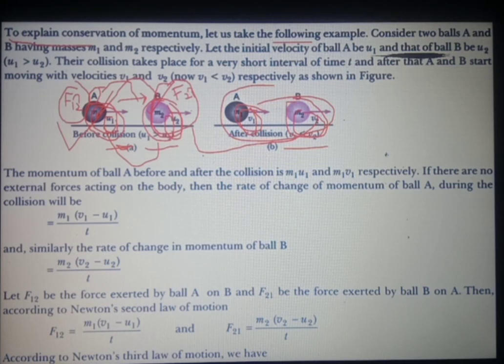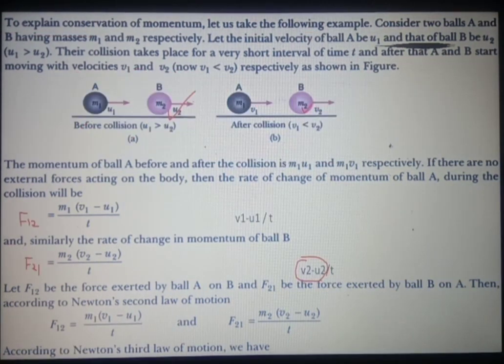The acceleration formula is change in velocity upon time. Earlier object B was moving with velocity u2, now it is moving with velocity v2 after collision. So the change in velocity is v2 minus u2, and acceleration is (v2 minus u2) upon t.